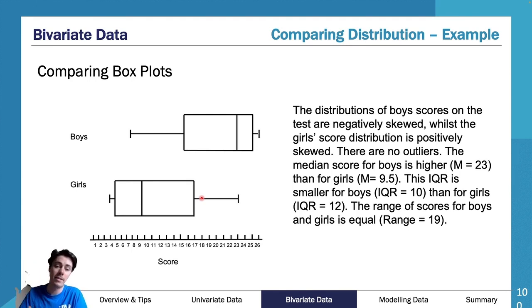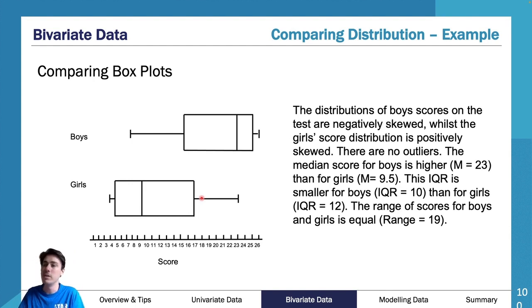Now, really important about our parallel box plots, we have one axis. So you can't actually have different axes and then make that mistake. You have one axis and you just draw them on top of each other. And then you just write to the side which one it is or label each one. So as you can see, they're all on the same axis. Therefore, you cannot get the axis side of things wrong like you potentially can with a parallel dot plot.